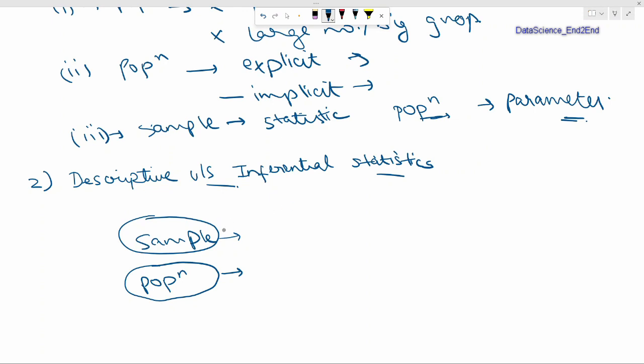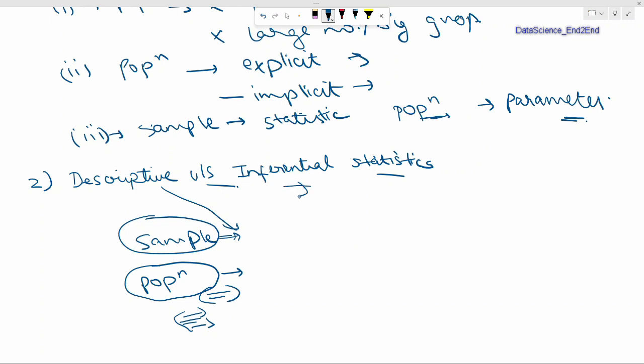Basically, we are trying to describe this particular sample in particular, then we are talking about descriptive statistics. Same goes for a population. Suppose we have the data of all the individuals in the country and we want to understand the average income of those individuals, then we are talking about descriptive statistics, because we are trying to describe the population that is there in our hand.